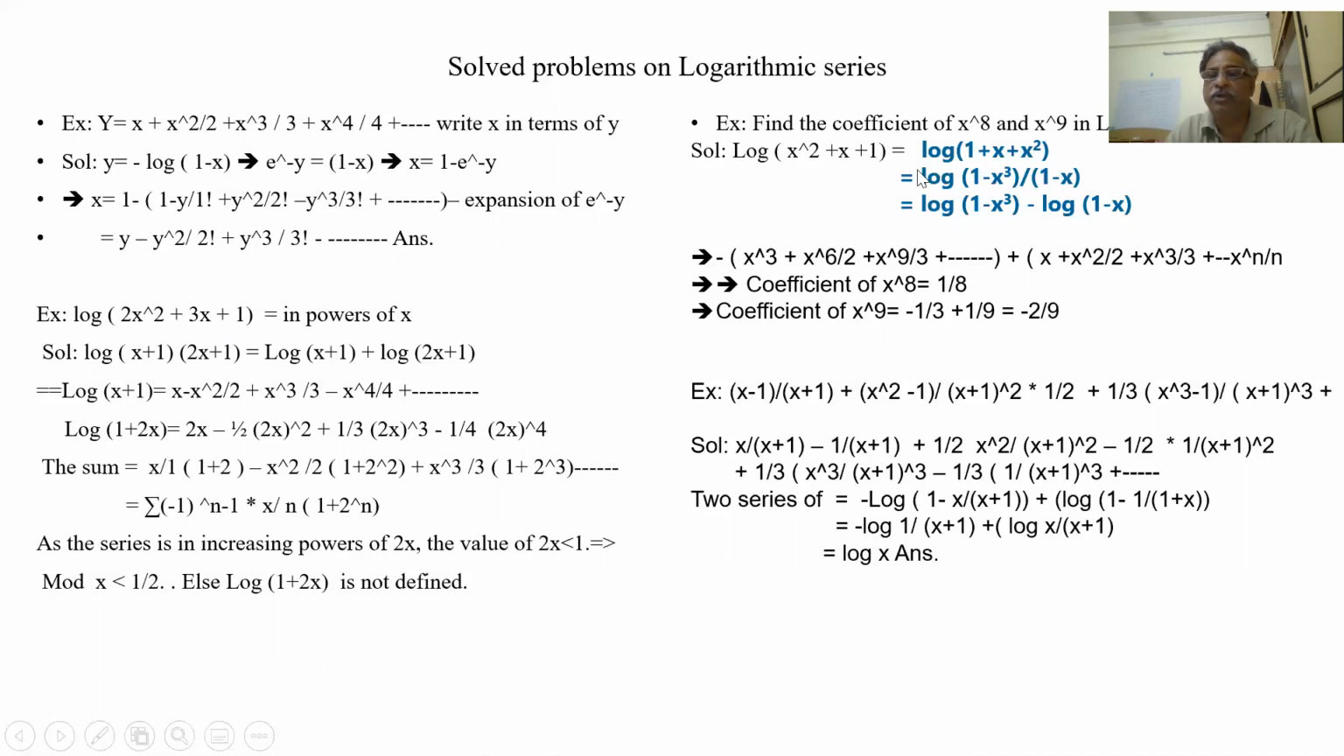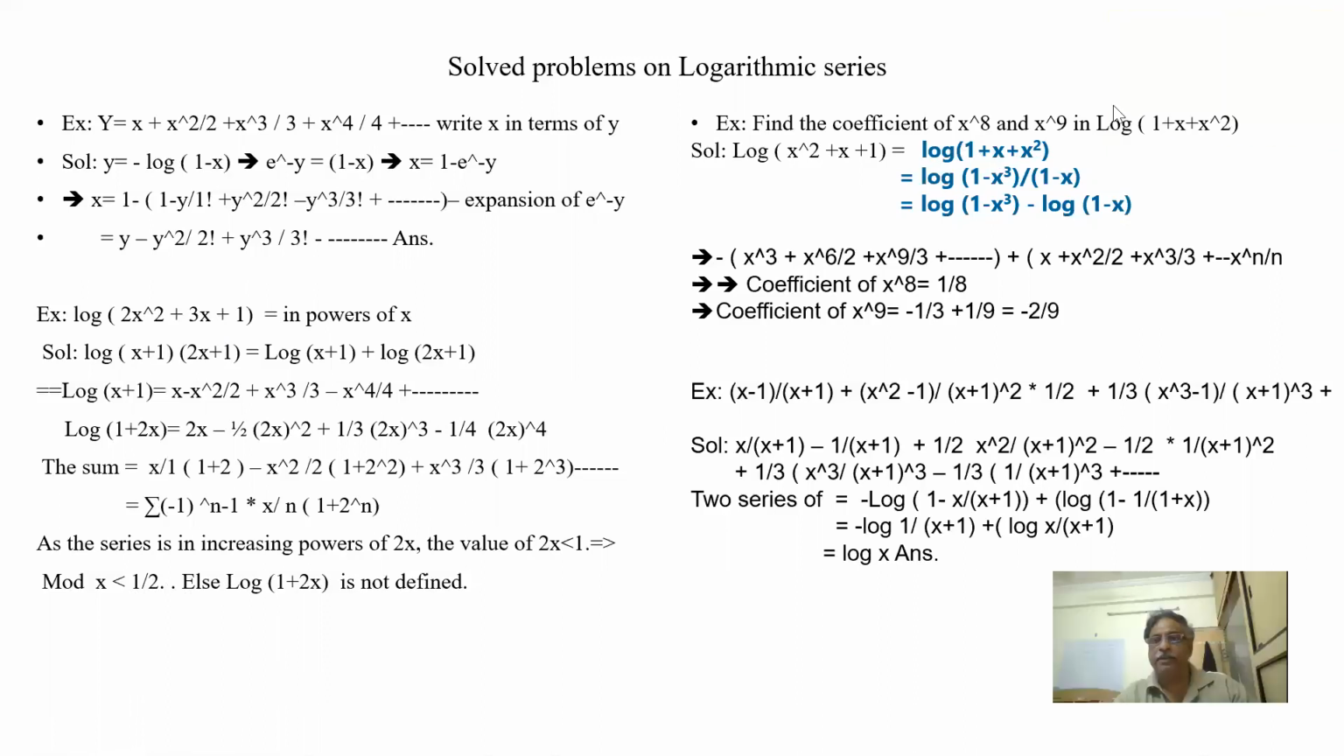So let us see, we have to find log of 1 plus x square. So when we see such terms, we have to find the coefficients of x to the power of 8 and x to the power of 9 in this. So I have to somehow convert it into fractions. Here I have done fractions. How to do fractions?